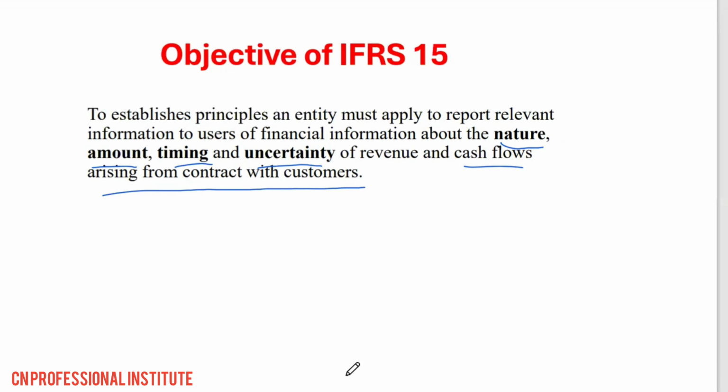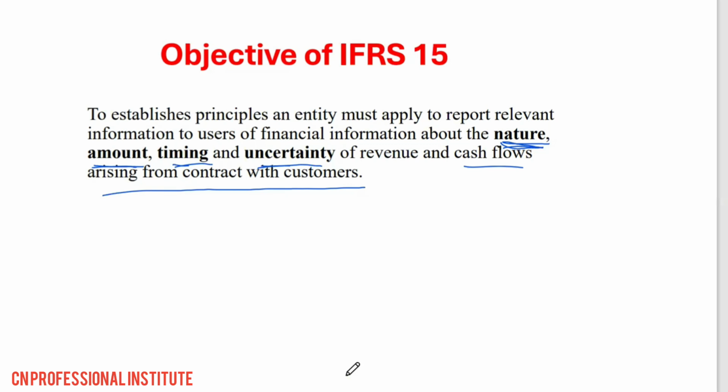It establishes principles the entity must apply to report relevant information to users about the nature, the amount, timing, and uncertainty of revenue and cash flows from contracts with customers.